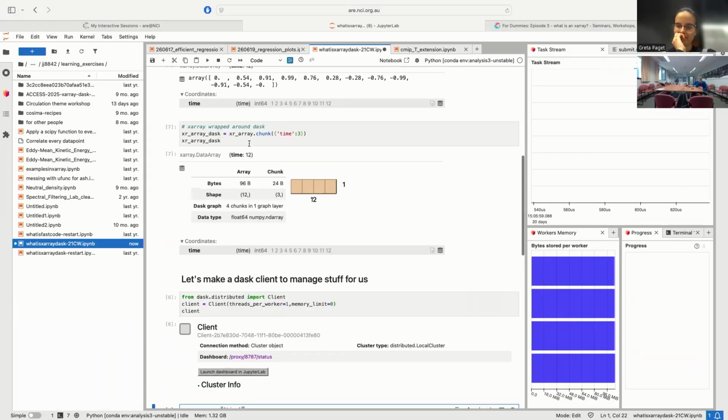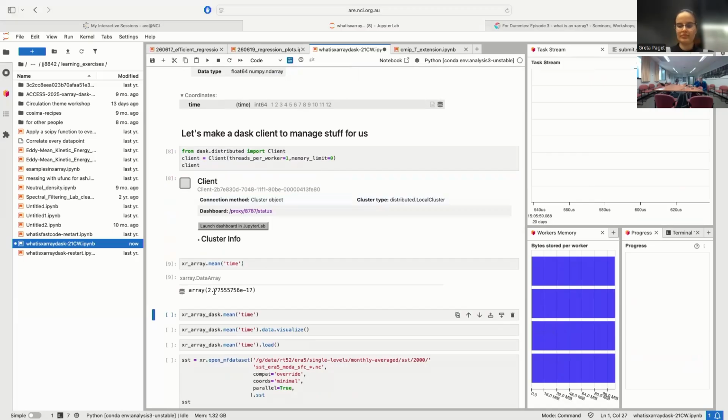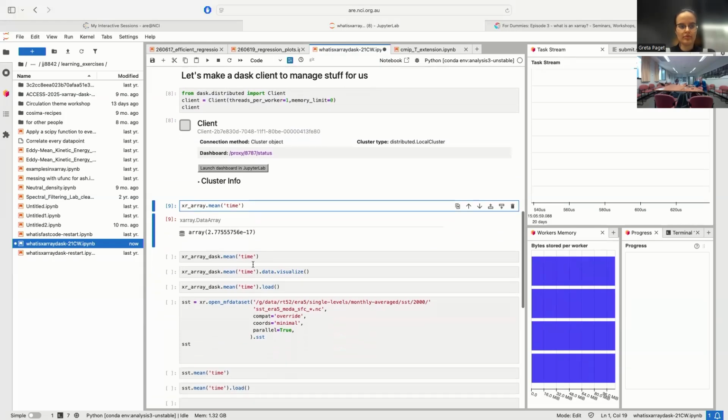So if we take this array we had earlier, 12 numbers waiting to happen, we could take the average. Sorry, that's the array, that's not the Dask one, that's the Xarray array. I can say I want to take an average through time. Because it's labeled as time, we can say dot mean time instead of saying dot mean axis 0 and having to remember what's what. I lost at least a day because I confused latitude and longitude before I found Xarray sometime in the middle of undergrad. It's really useful having labels on things instead of keeping track of what order they're in.